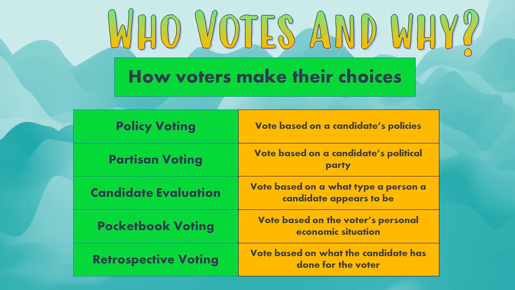We've also got pocketbook voting. This is where a voter casts their vote based on their own personal economic situation. So from year to year, you would think about what's going on and how that's impacting you and your family's economic situation. Currently, the Democrats have a lot of control of the government.